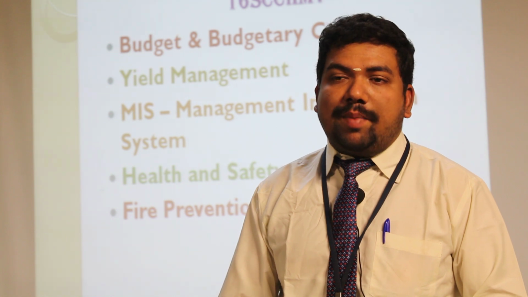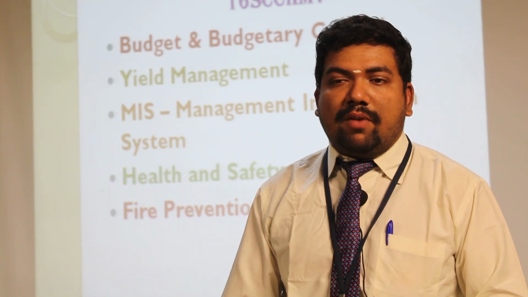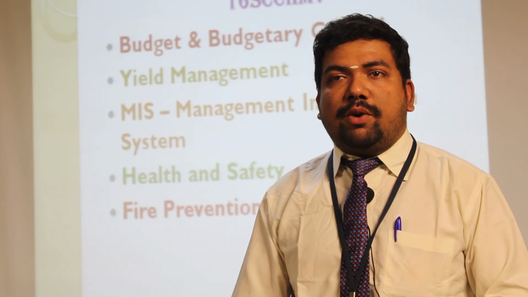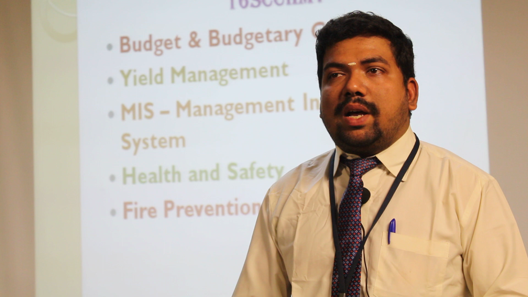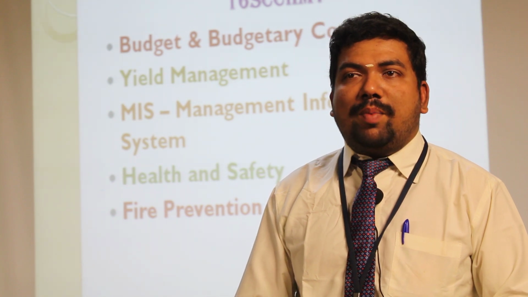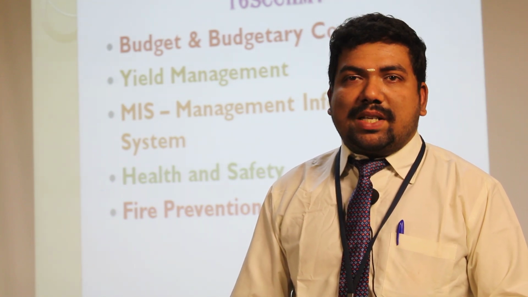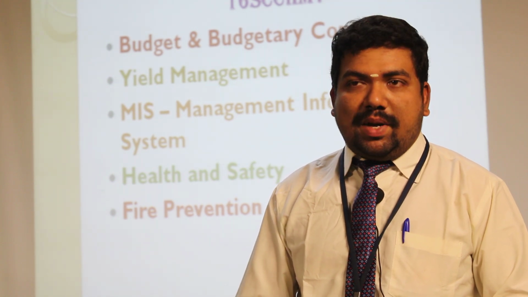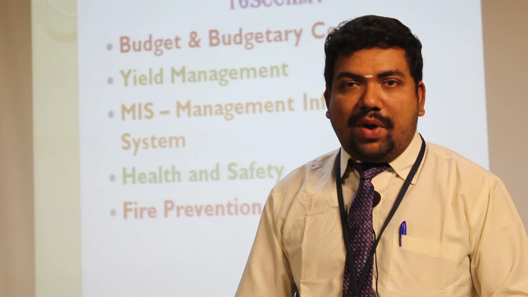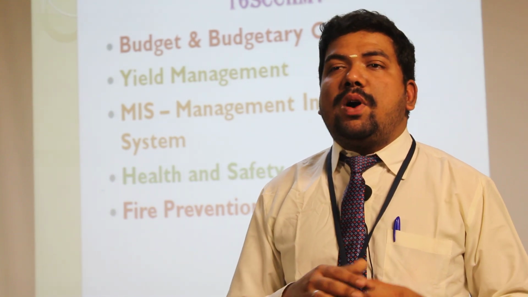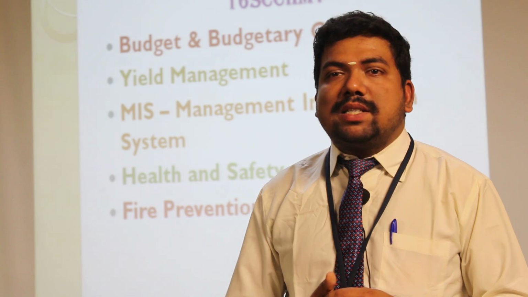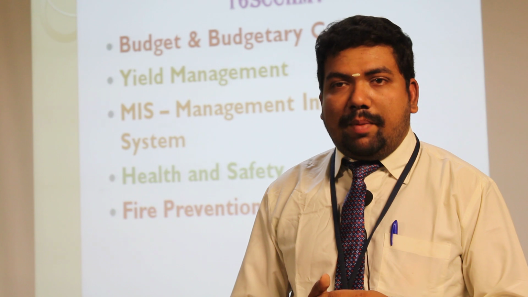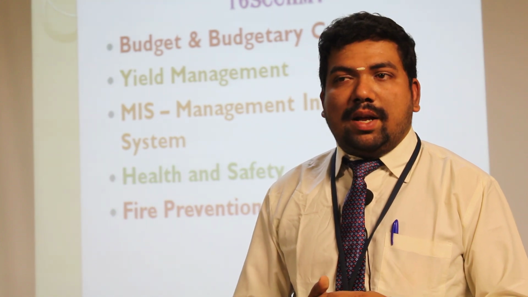A budget is an estimate of income and expenses for a given period of time. The departmental heads make the forecast of the respective departments with these figures as a guide. The financial controller prepares a budget and presents it to the top management for final approval. The format of a budget is almost like a profit and loss statement. It is prepared for a financial year and is updated monthly and submitted for approval at least 2 to 3 months before the start of the financial year.